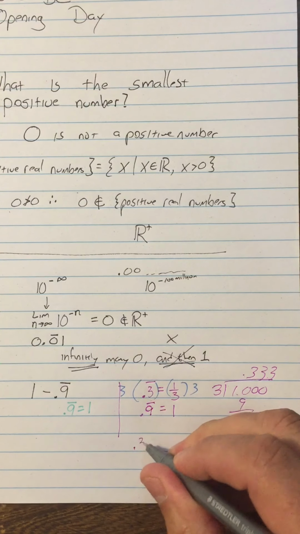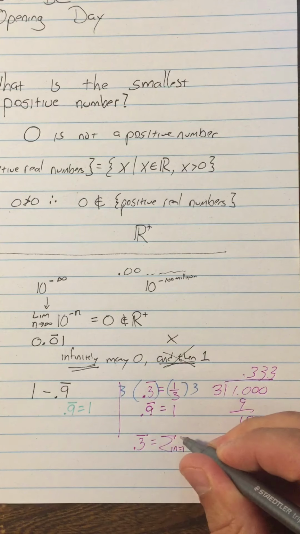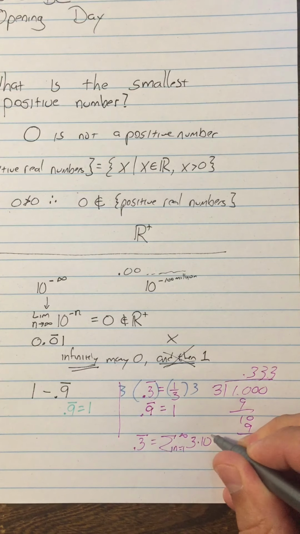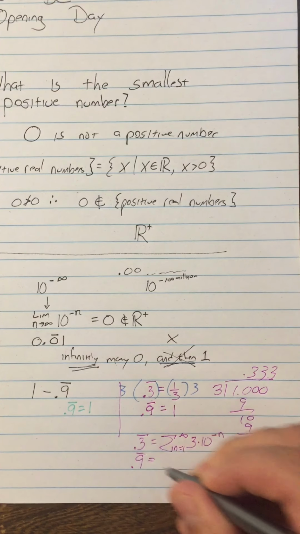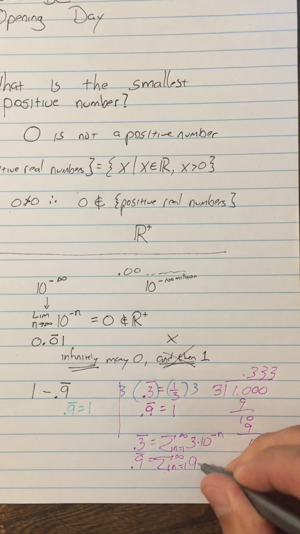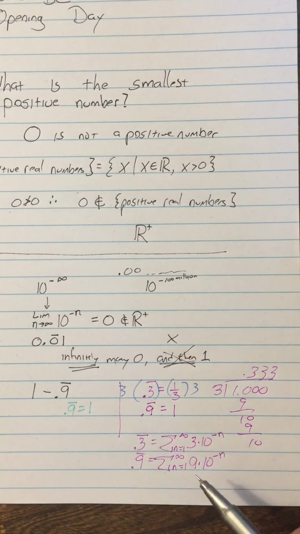That 0.3 repeating is really the sum from n equals 1 to infinity of 3 times 10 to the negative n. And likewise, 0.9 repeating is equal to the sum from n equals 1 to infinity of 9 times 10 to the negative n. Now, if you haven't seen the summation notation, you're supposed to have done that in pre-calculus, but I'm not convinced that everybody always gets to it.